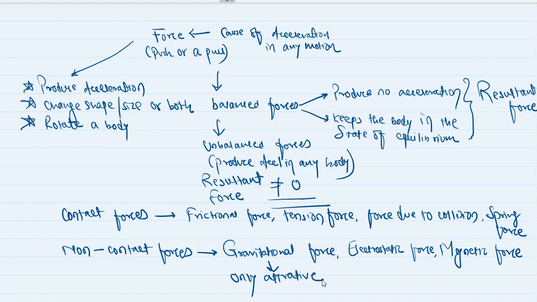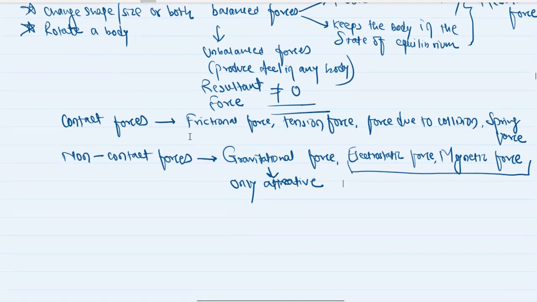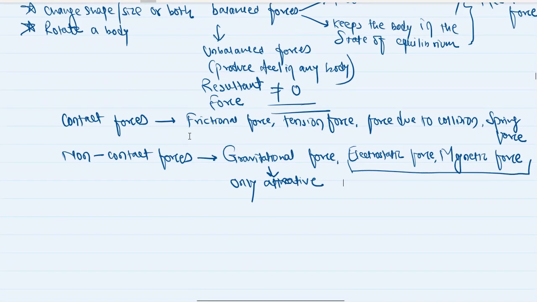Attractive means when two bodies exert gravitational force on each other, they can only attract each other. They cannot repel each other. But electrostatic and magnetic forces are of a nature where there is attraction as well as repulsion. Attraction between unlike poles of a magnet or unlike charges, and repulsion between like poles of a magnet or like charges.